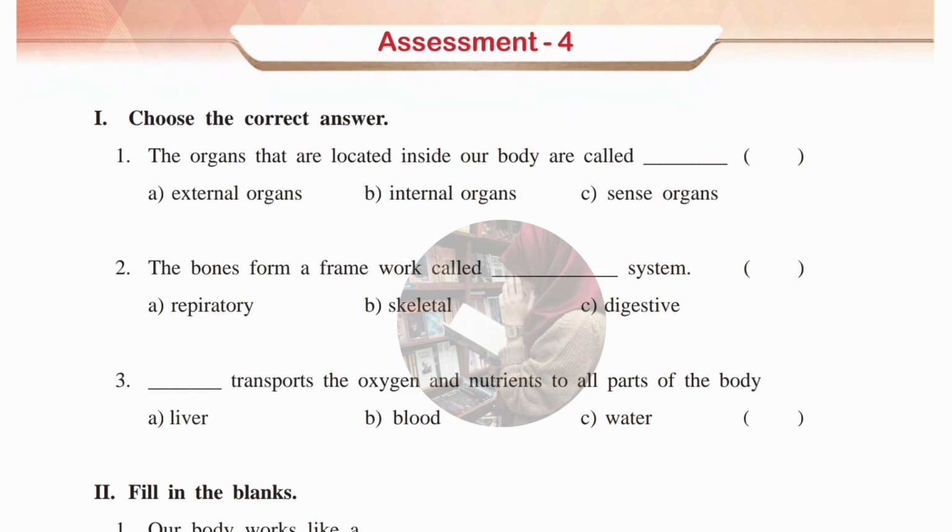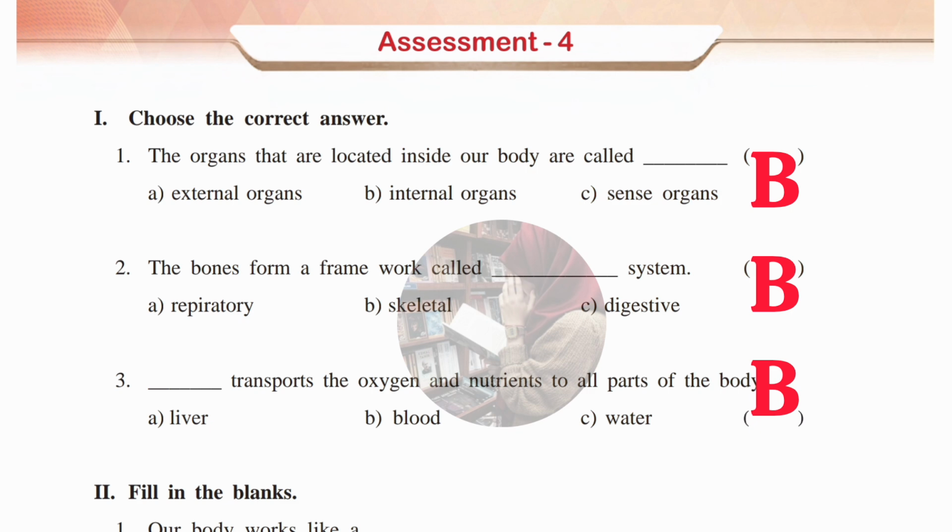In the first Roman numeral, we have given: choose the correct answers. First question: the organs that are located inside our body are called internal organs, which is B. Second one: the bones form a framework called the dash system, B, skeletal system. Third one: dash transports the oxygen and nutrients to all parts of the body, which is B, blood.